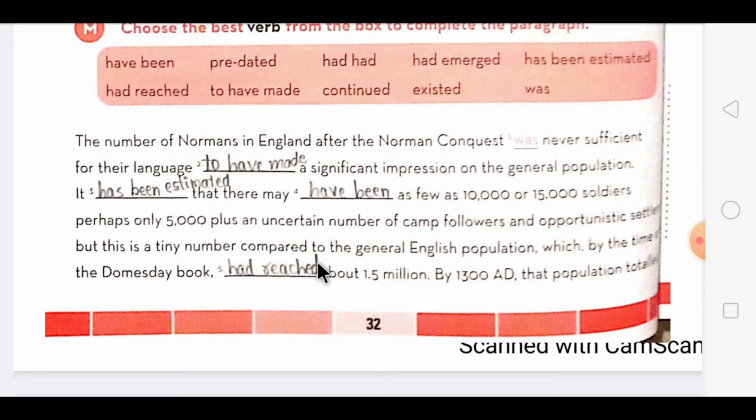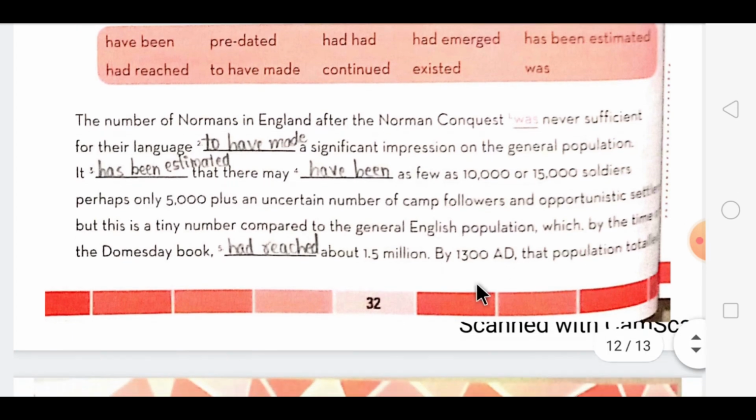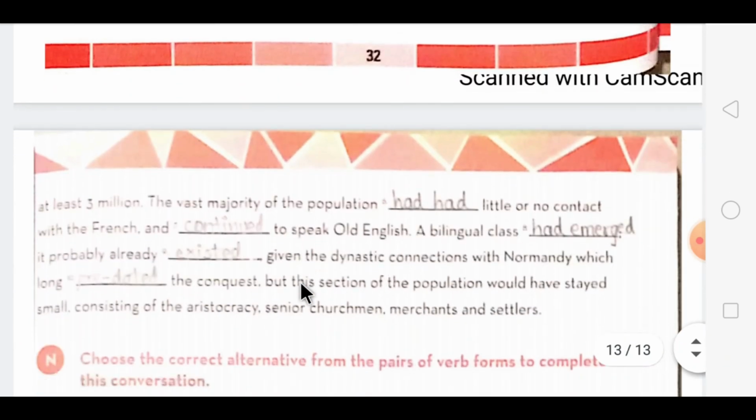This action was already completed in the past, so we use the past perfect tense over here. By 1300 AD, that population totaled at least 3 million. The vast majority of the population had little or no contact with the French and continued to speak Old English. Now here this action was completed in the past, so we use the simple past tense over here. A bilingual class had emerged.